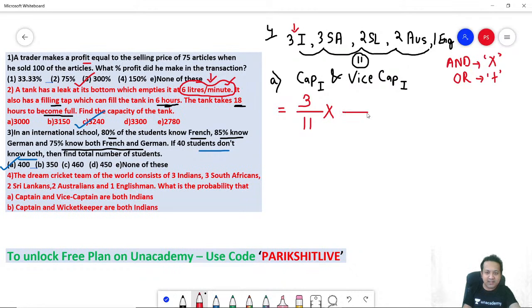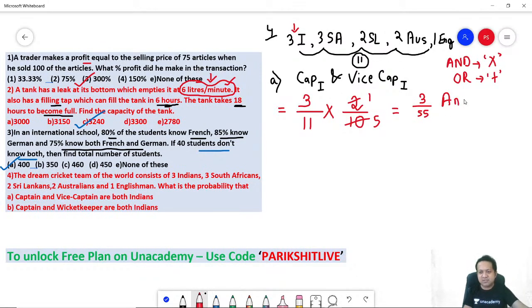So how many are there? 10 human beings are remaining. How many Indians are remaining? Remember, there were total 3, but Virat Kohli is already out. So how many are remaining? Only 2 people are remaining. So that's it. 2 ones are, 2 fives are. Answer is 3 by 55. 3 by 55. Got this?